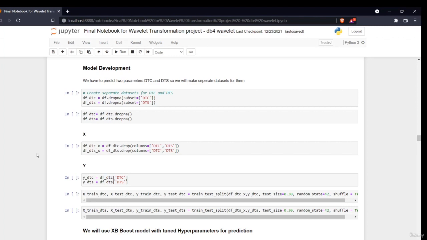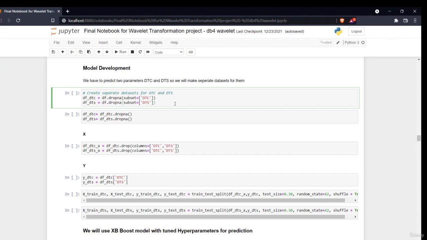The very first thing we'll do is separate our data into different datasets. As I said earlier, we have two things to predict. One is the DTC and one is the DTS, the compressional wave velocity and the shear wave velocity. These two combined make up the sonic log.